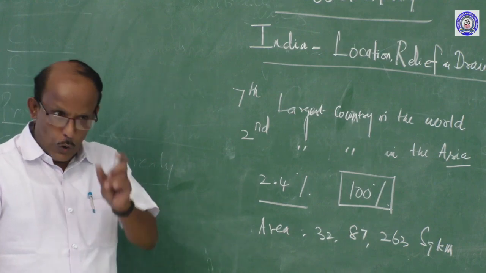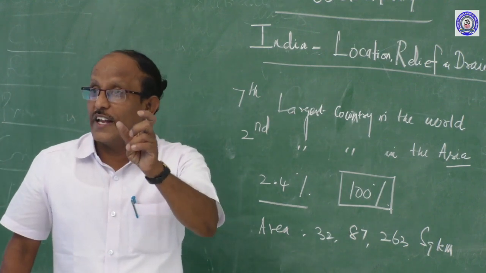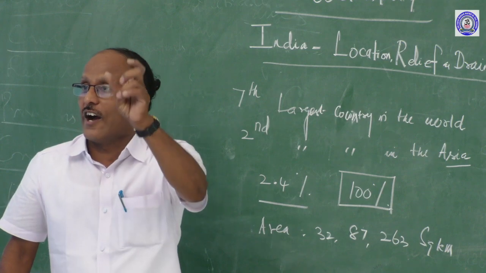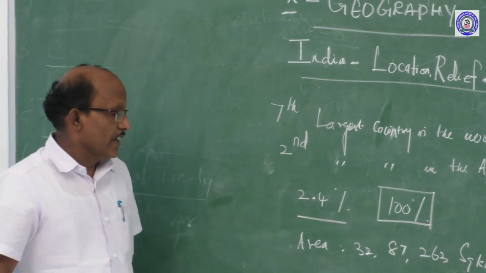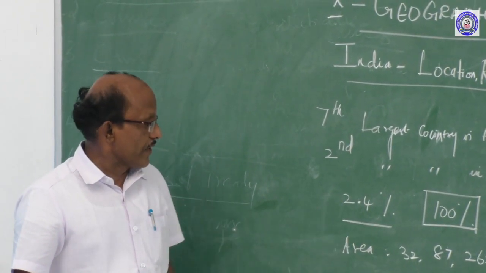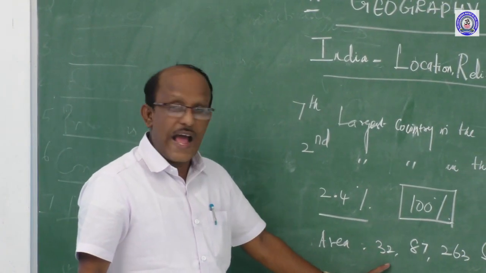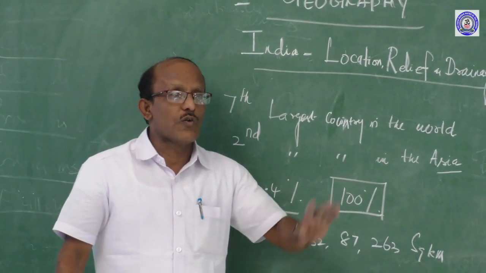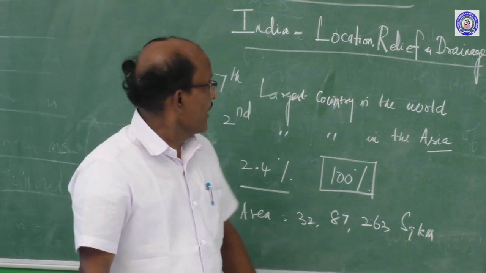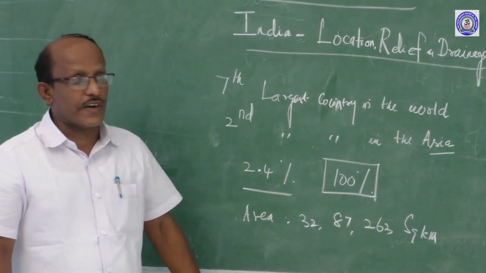What is India's share of the world's total area? That is 2.4%. And what is the total area of our country? That is 32 lakhs 87,263 square kilometers. These are the general facts about our country.